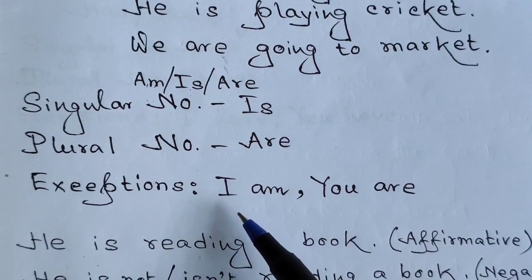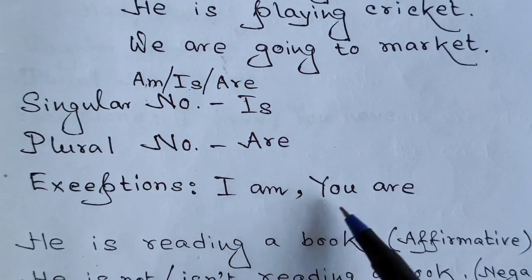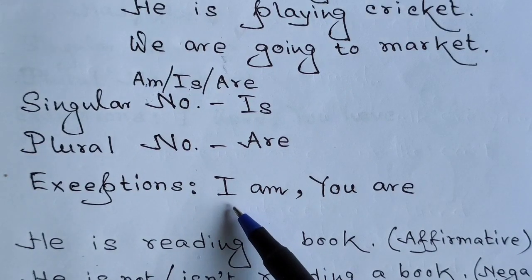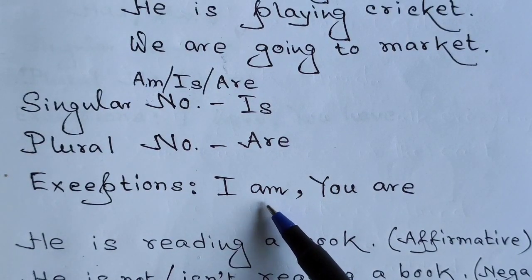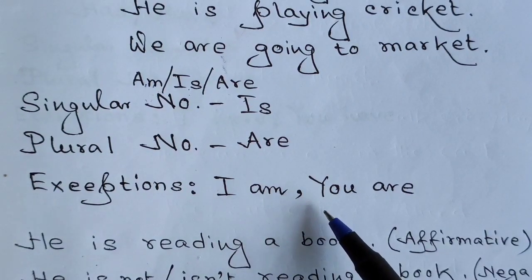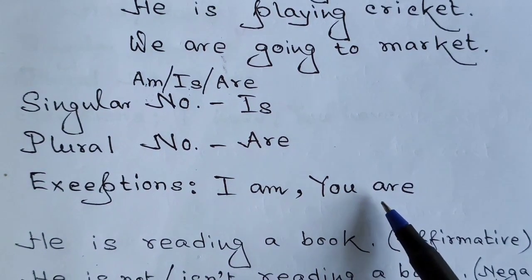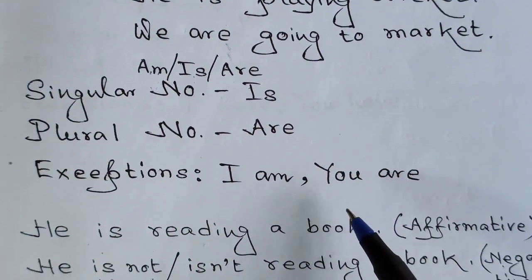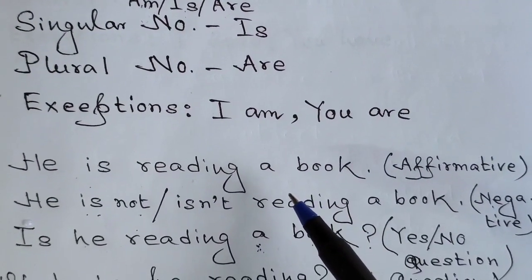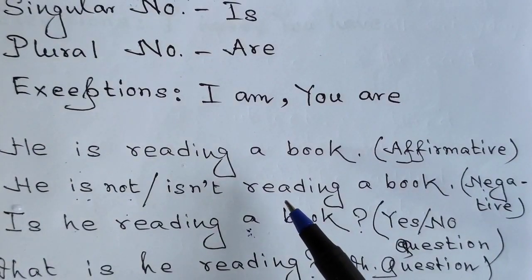Now we have two exceptions to the rule I have just discussed. I am, you are. Though I is singular, we are supposed to use am, not is. Okay? Or in case of you, be it singular or be it plural, it doesn't matter, we are supposed to use are. Okay? Now we are going to look at the sentences I have written for you